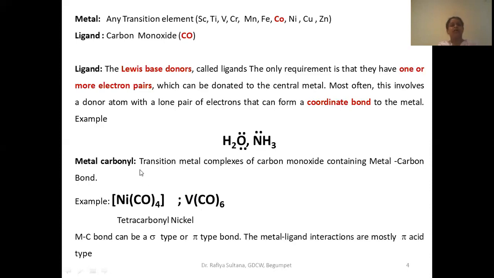So in metal carbonyls, we will see two types of bonds: one is the sigma bond, another is the pi bond. We will be studying how they are formed. The metal-ligand interactions are mostly pi acidic type.